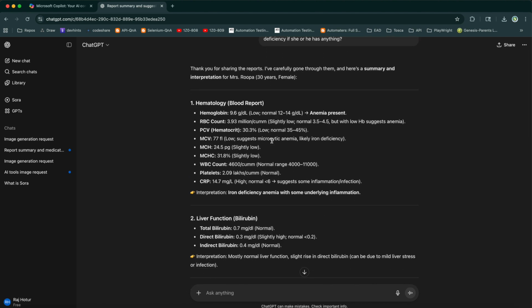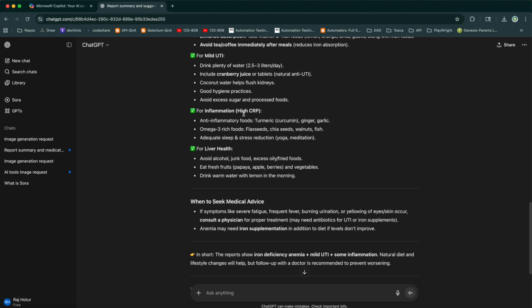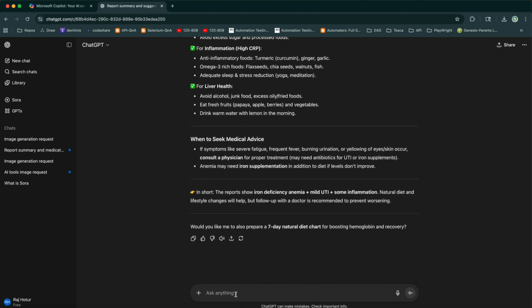So with old technology like Google search, we might not have got this much information, but this is the information. And not just that, if you have any questions related to this report, related to this summary, you can ask, and it replies back, right? So that's a two-way interaction with the technology that makes our life easy.